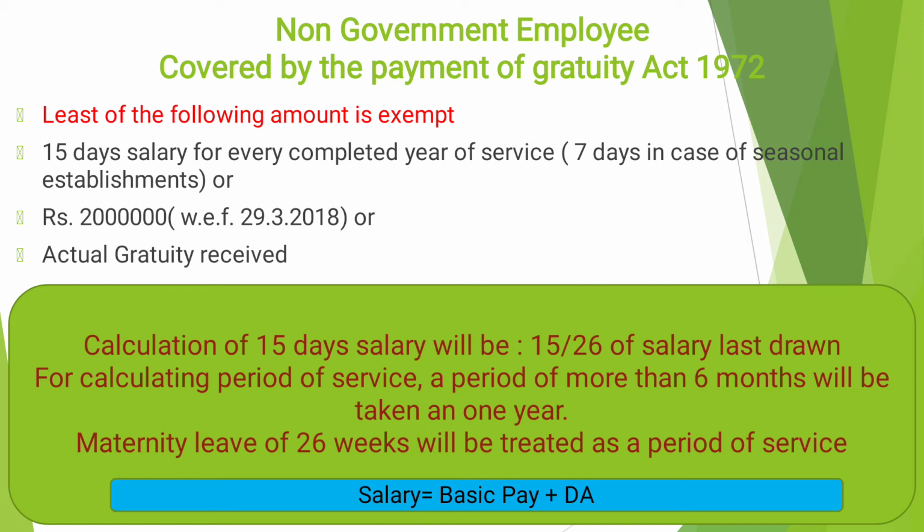Here I have mentioned the calculation of 15 days salary. How to calculate 15 days salary? 15 divided by 26. 26 will be taken as the denominator for calculating 15 days salary, not 30. We have 30 days in a month, but here we will take only 26. Clear? What is the logic? Sundays we leave out. So, based on the last salary drawn by the employee, 15 days salary is last month salary into 15 divided by 26. Then we will multiply it with the completed years of service.